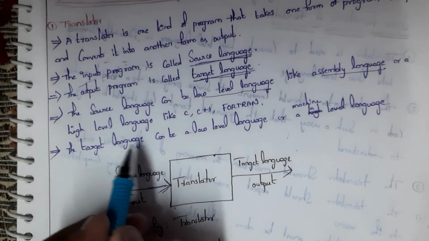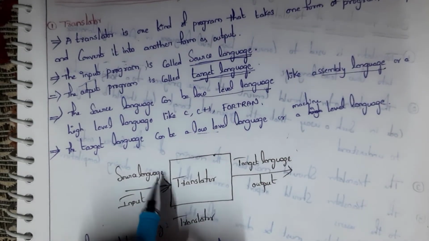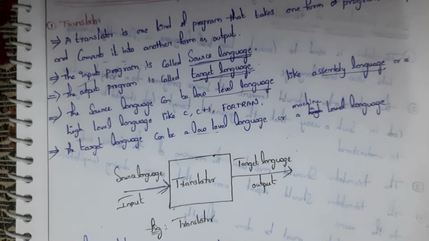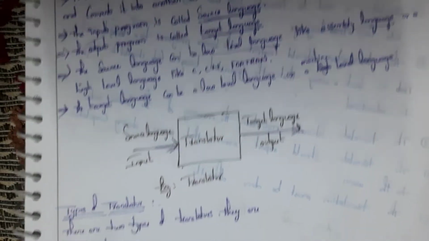Target language is nothing but low level language, that is machine readable language, whereas source is nothing but high level language. This is high level language. Here this is low level language. This is the structure of translator.